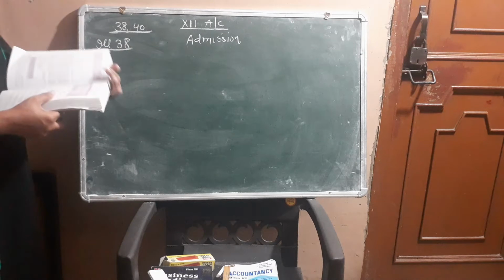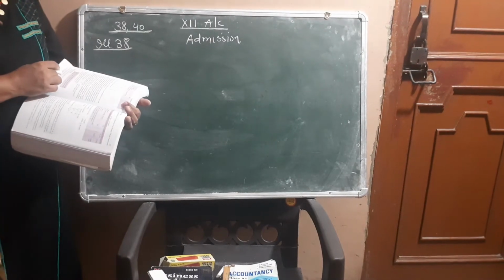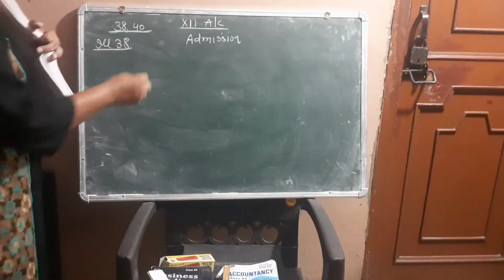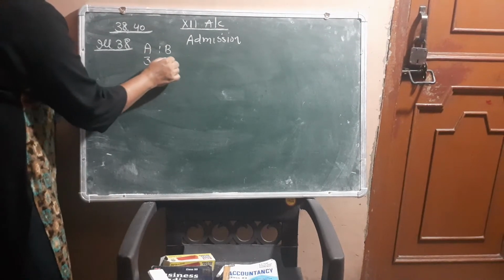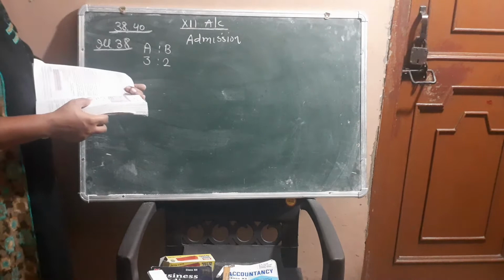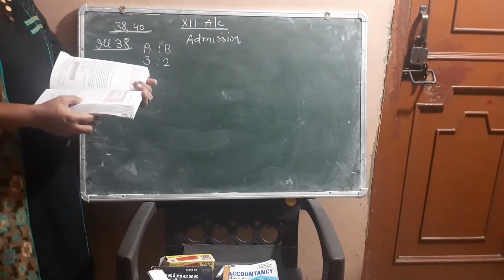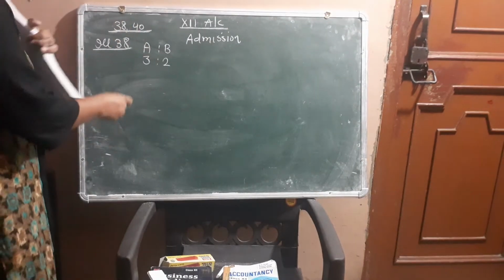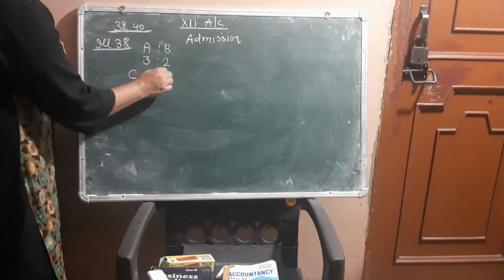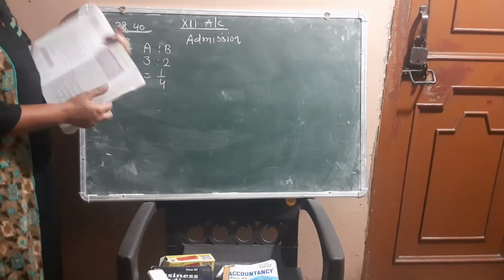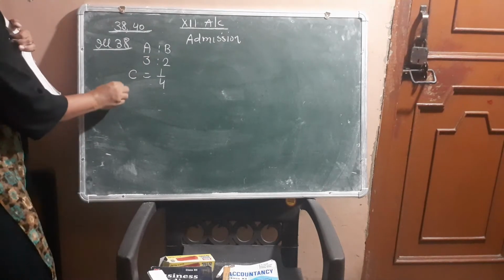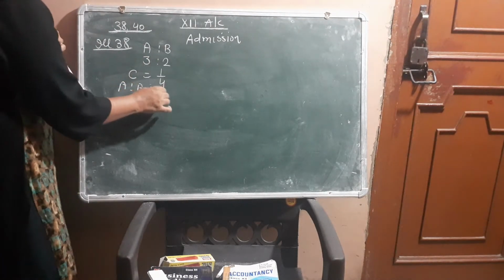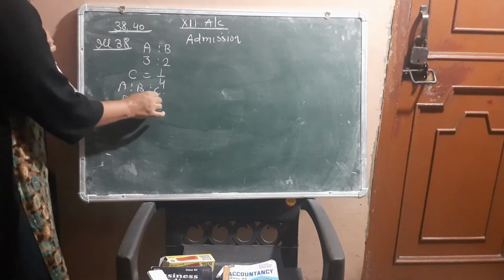Illustration number 38. A and B are partners sharing profit in the ratio 3:2. They admit C into partnership with 1/4 share in the profit. Who is coming? C for 1/4 share. The new profit sharing ratio is 5:4:3. The new sharing ratio of A, B, C is 5, 4 and 3.